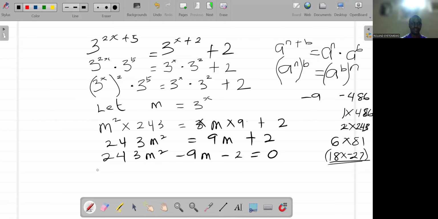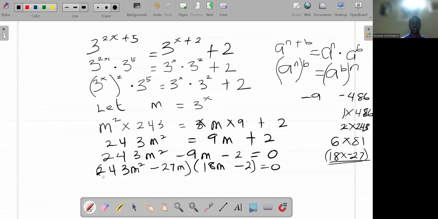So we have 243m squared minus, I can pick any of the factors, but I'm picking minus 27, minus 27 and plus 18, 18m minus 2 is equal to 0.